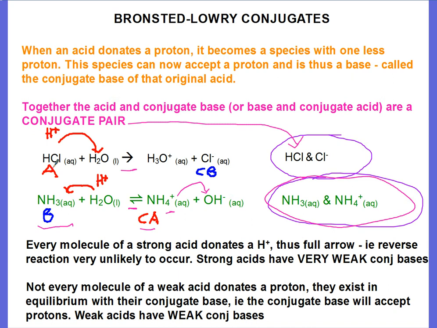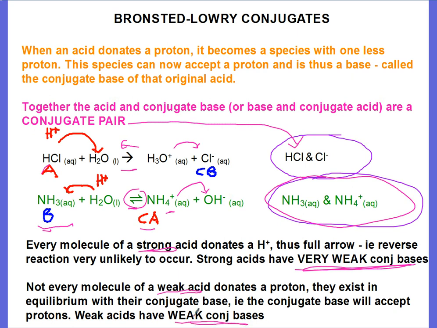And that means that even though hydrochloric acid is called an acid, and chloride is the conjugate base, the reaction where chloride accepts a proton and acts as a base doesn't actually happen. That's why we don't have that second arrow pointing backwards. Therefore, strong acids have very weak conjugate bases. Effectively, they're not really bases at all. They're almost like theoretical bases as opposed to real bases. However, with a weak base like ammonia, it's in equilibrium with its conjugate, and therefore both reactions happen. The ammonia will accept protons, the ammonium will donate protons, and therefore weak acids have weak conjugate bases.